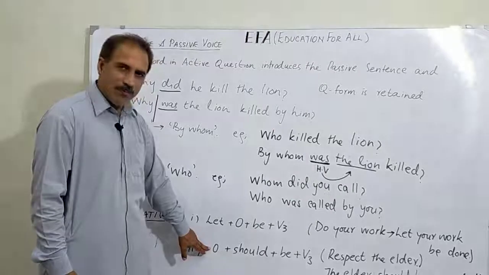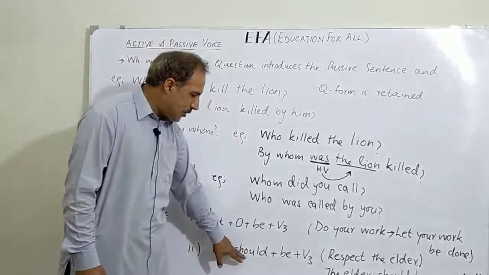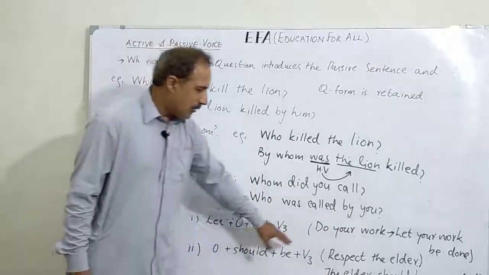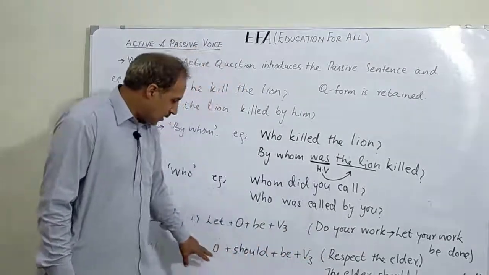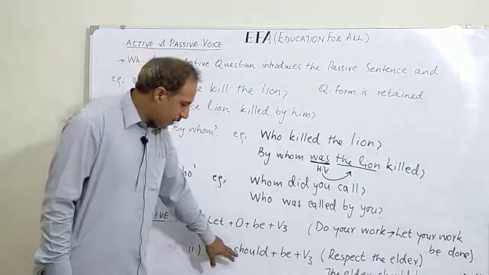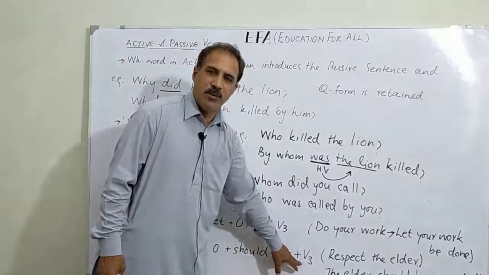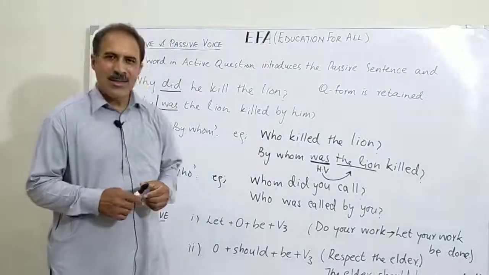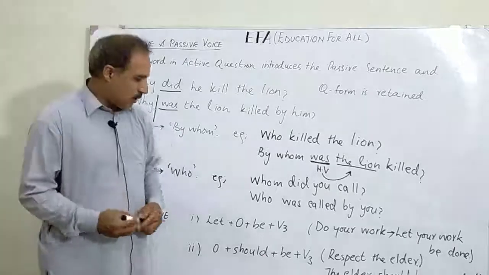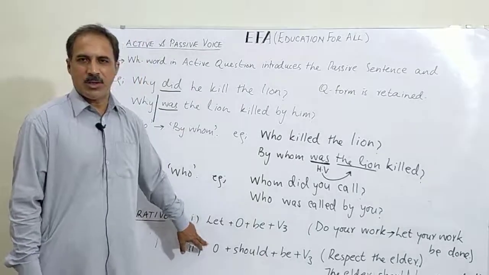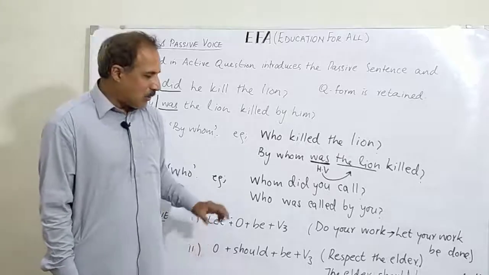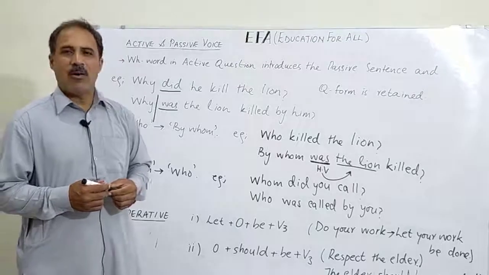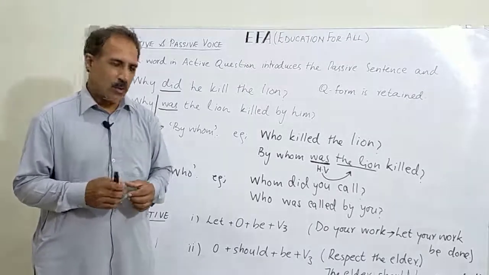In this case, the object begins the sentence and should be is used together before the third form of the verb. For example, respect the elder. The elder should be respected. Verb at the end. Now, some people say that they are interchangeable. It is up to you whether you want to use this construction or that construction in case of imperatives. Actually, it is a matter of preference. Preference is given depending on the type of the sentence you are dealing with.